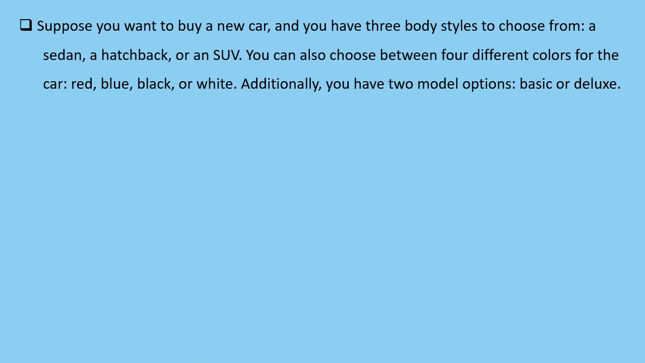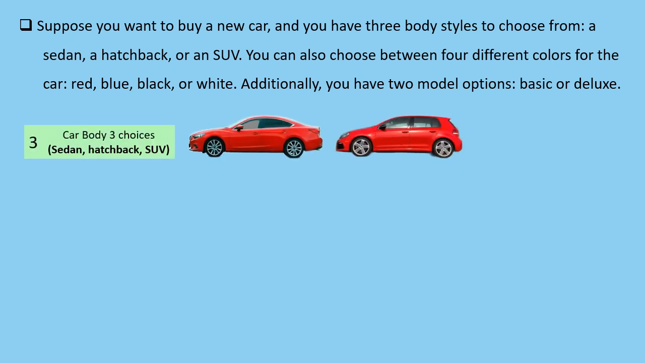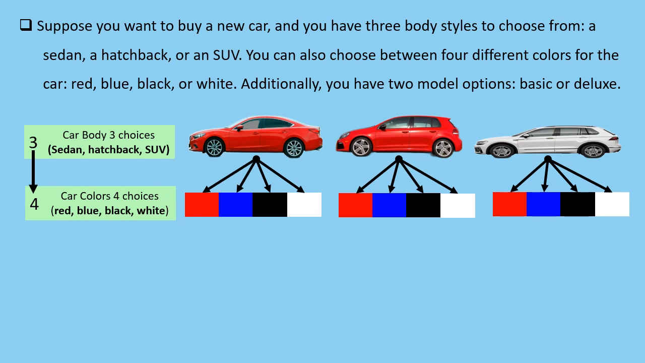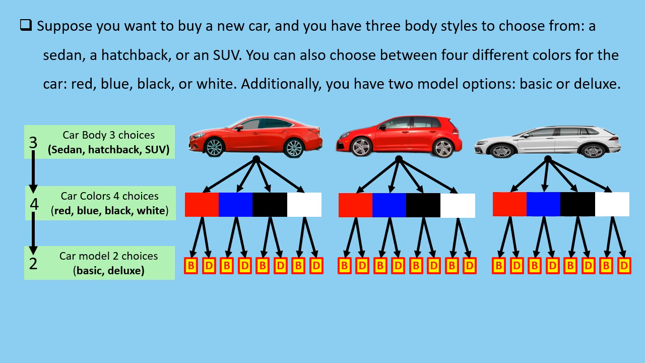Suppose you want to buy a new car, and you have 3 body styles to choose from: a sedan, a hatchback, or an SUV. You can also choose between 4 different colors for the car: red, blue, black, or white. Additionally, you have 2 model options: basic or deluxe. The choices in that problem are independent of one another. For example, selecting a car body has no effect on the number of available car colors or car models, and vice versa.